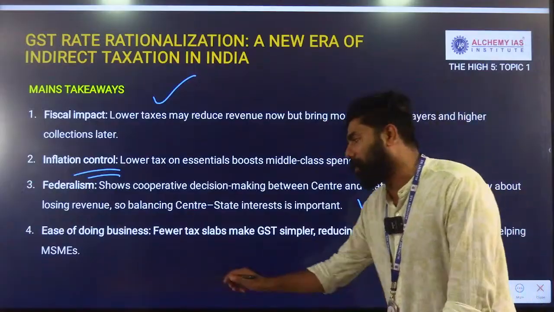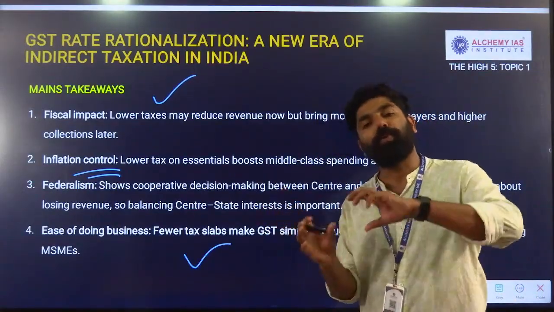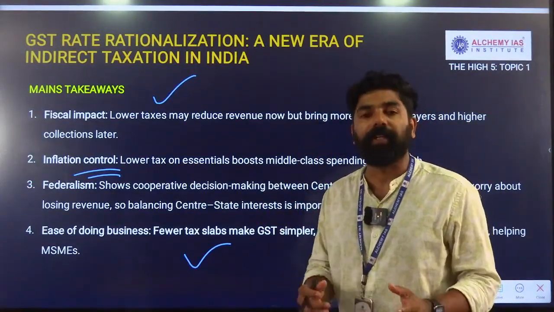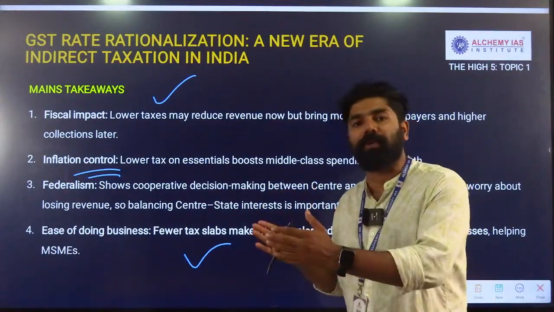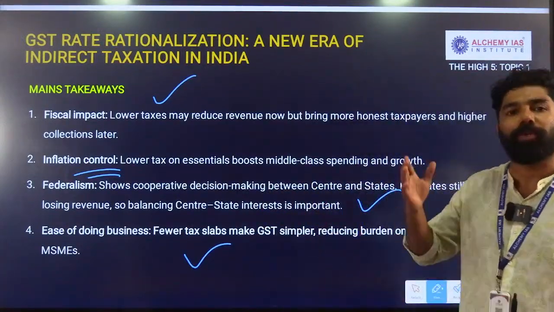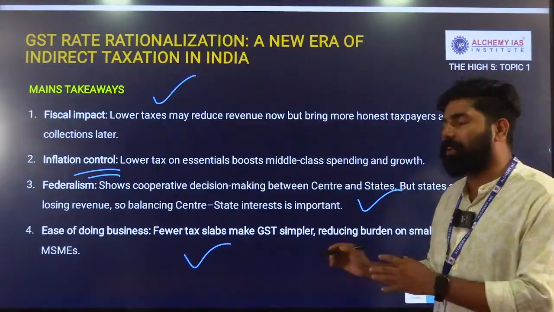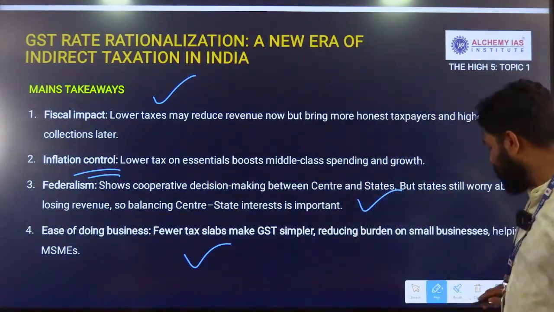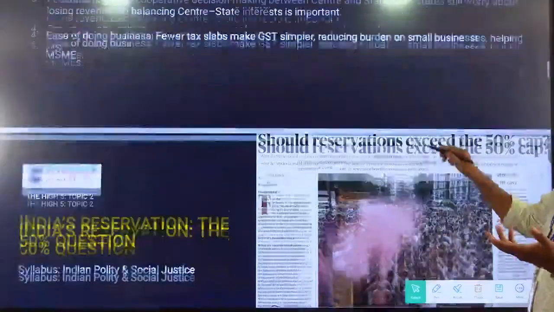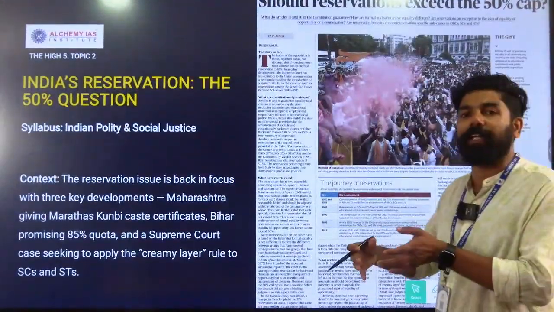Then another important point that we can also include is that by simplifying the GST structure and making it easier for our local businesses and industries to work and boost their sector, this will definitely help our MSME sector. So this part of ease of doing business can also be included to have a diversity and different dimension to our mains.